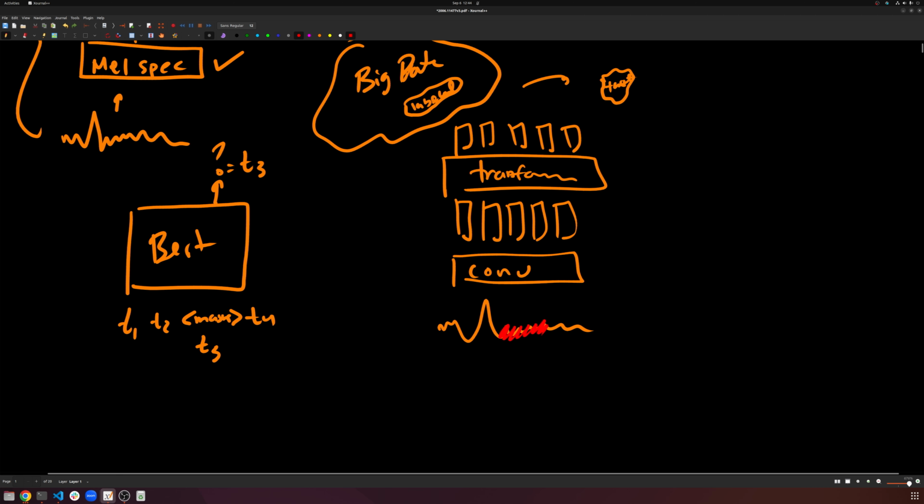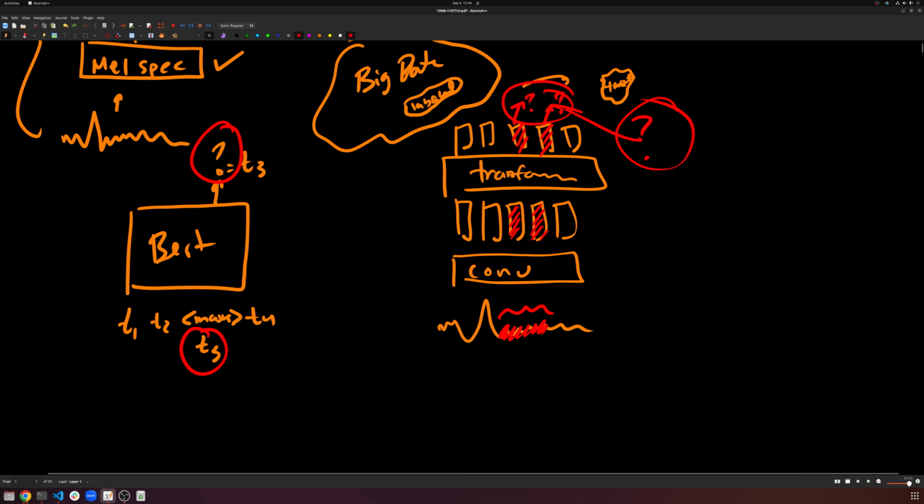If I do the math, masking this portion of the audio maybe refers to these embeddings right here. Our neural network then predicts these two things, and I'm going to ask you, what should they be? In BERT, we knew what the output should be. But these two things go with a continuous signal. Here it's not obvious. There's no nice one-to-one relationship of what it should be. This is the problem we face with masked language modeling on audio.